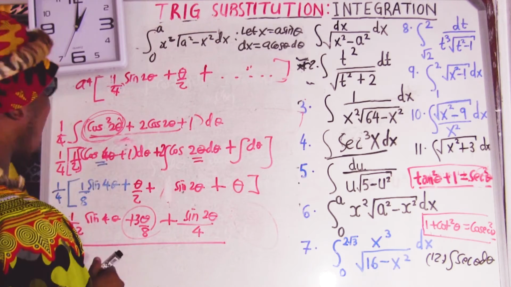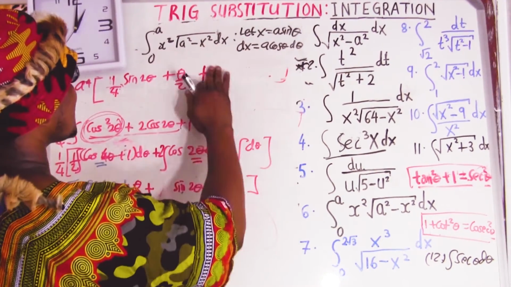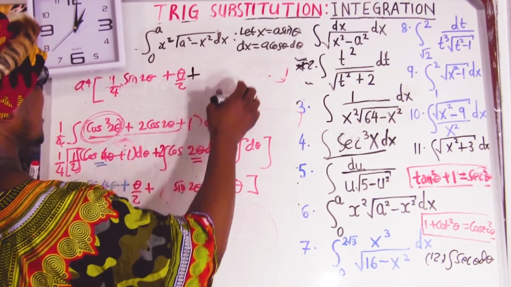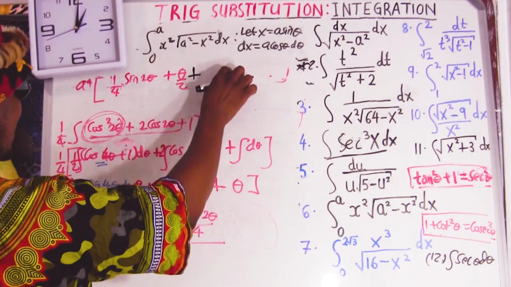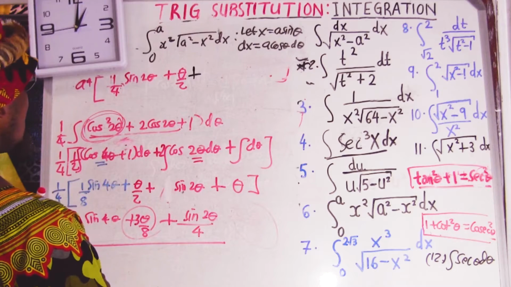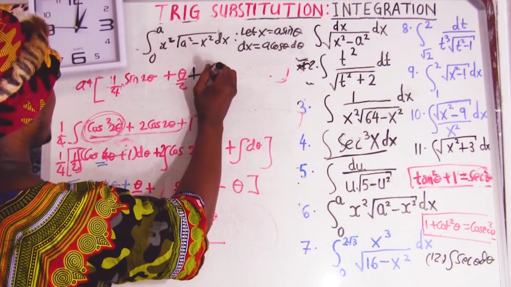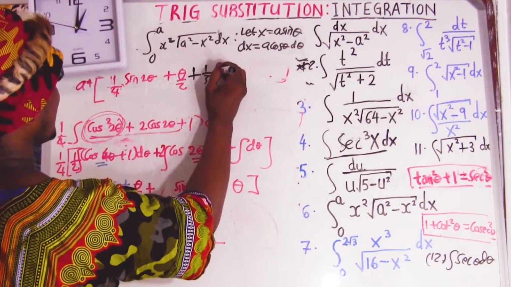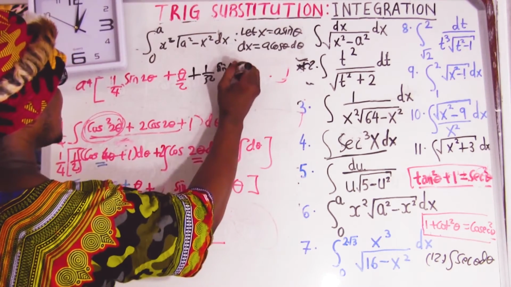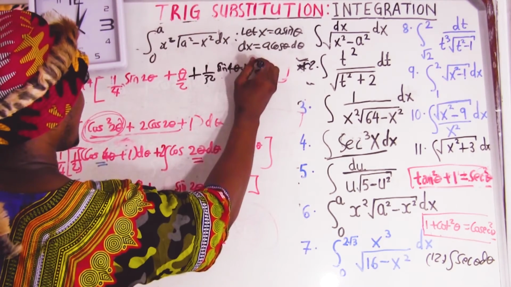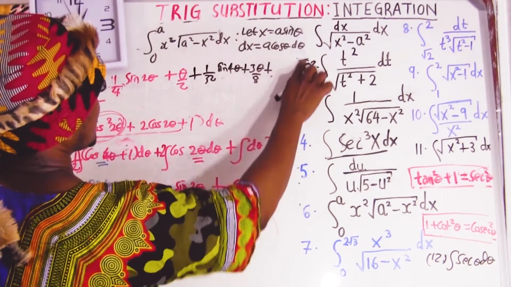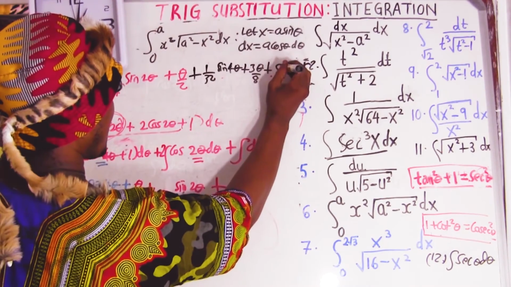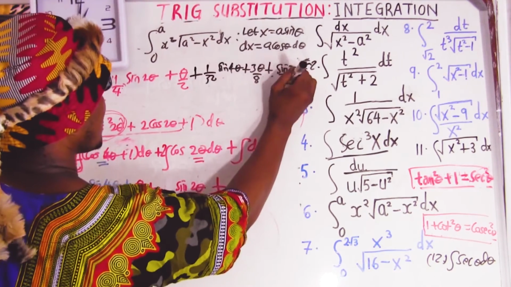Okay. So now I'm going to come and replace some stuff here. I'm going to say plus. Okay, this stuff here is going to come in here. So it's going to be 1 over 32 sine 4 theta, plus 3 theta over 8, and then plus sine over 4.